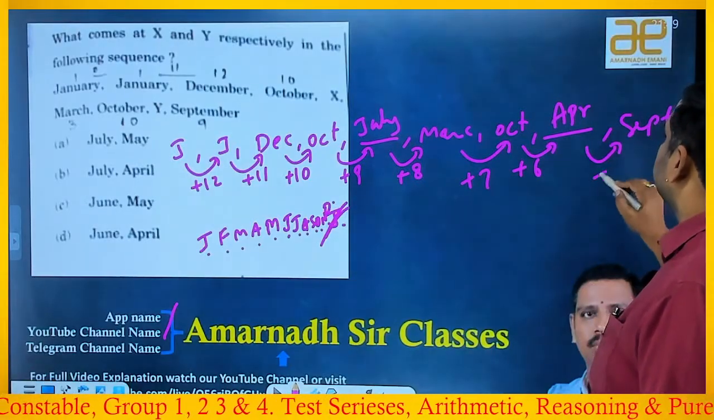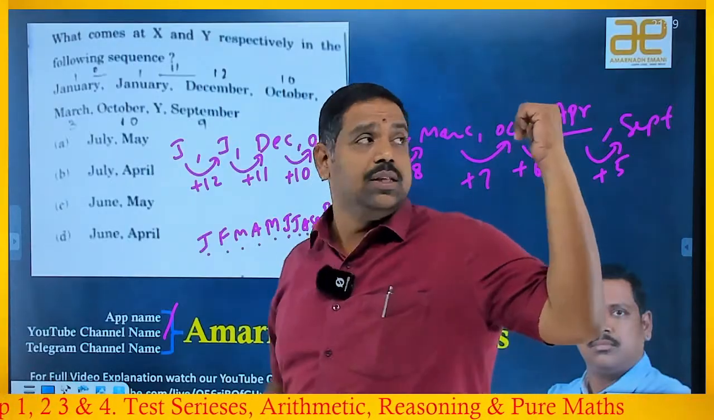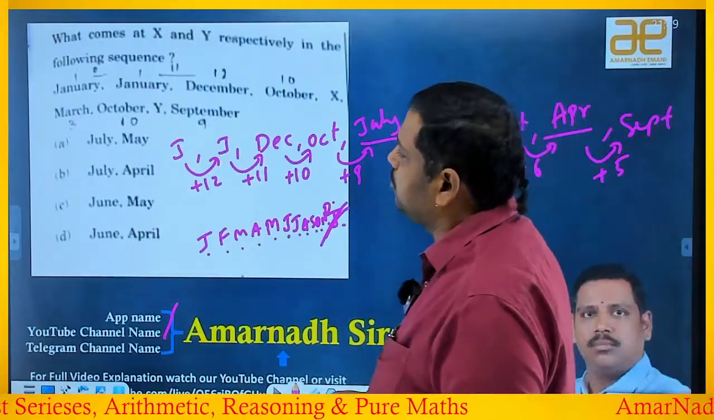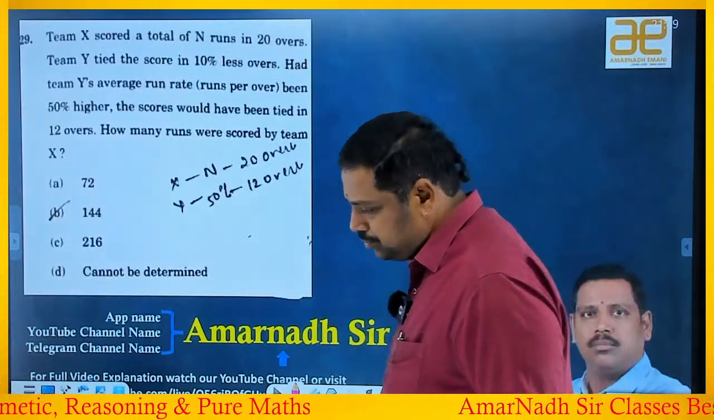April to September should be plus 5, verify: April, May, June, July, August. So September, satisfied or not? So what's the answer here? July and April is the answer. So B is the answer. Okay, let's see the next beautiful one.